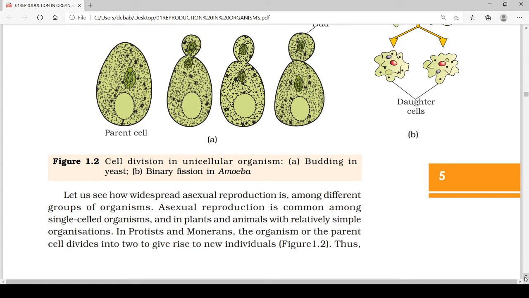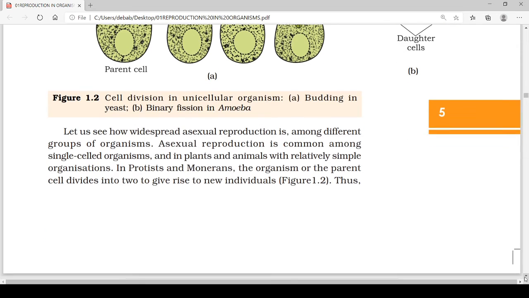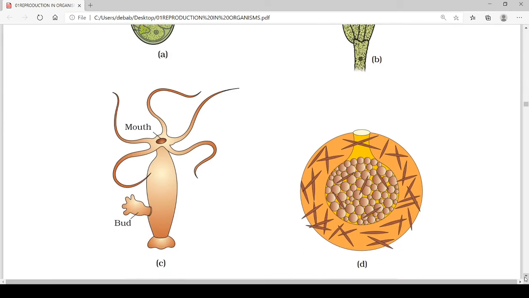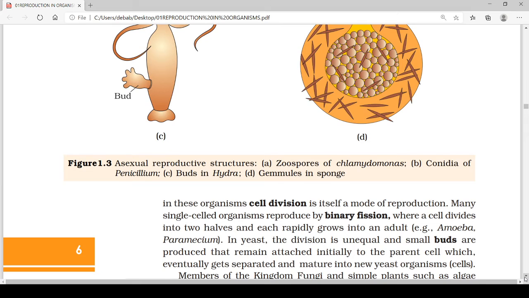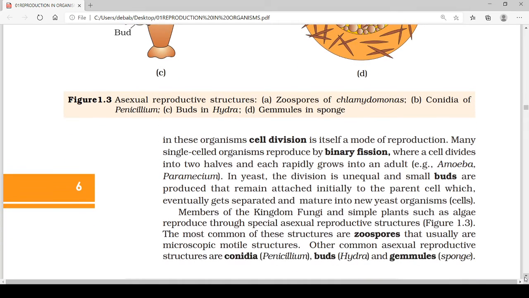Thus in these organisms, cell division is itself a mode of reproduction.